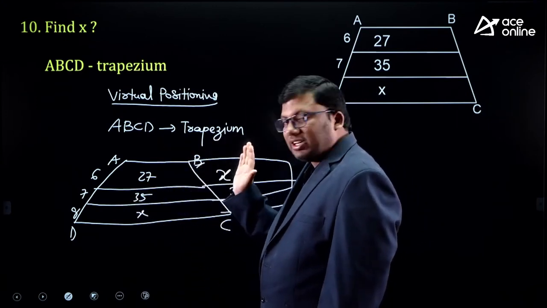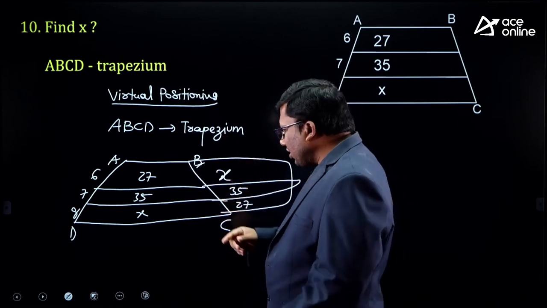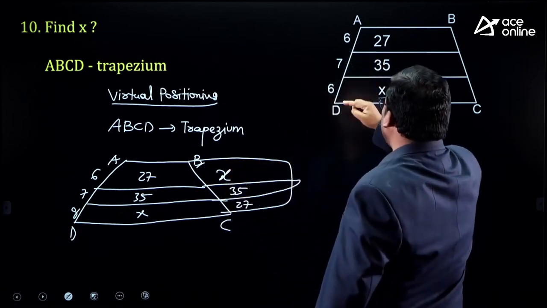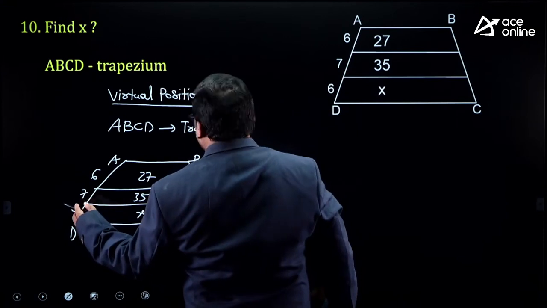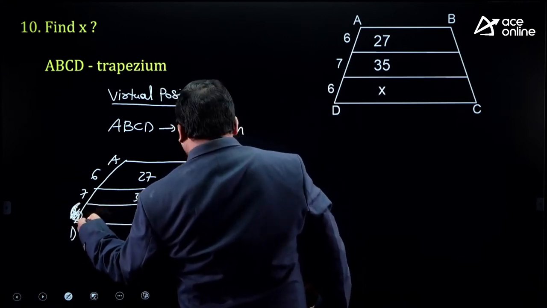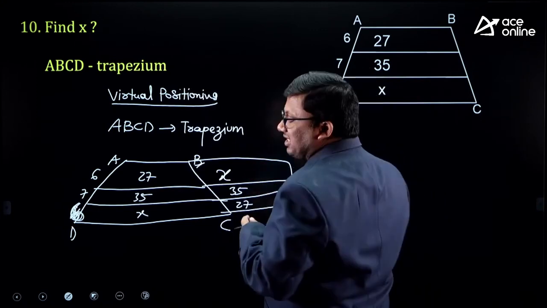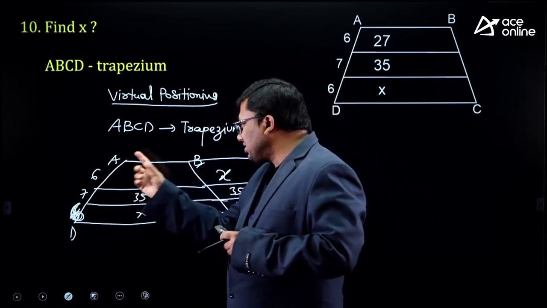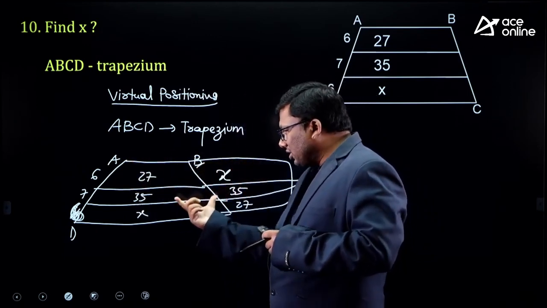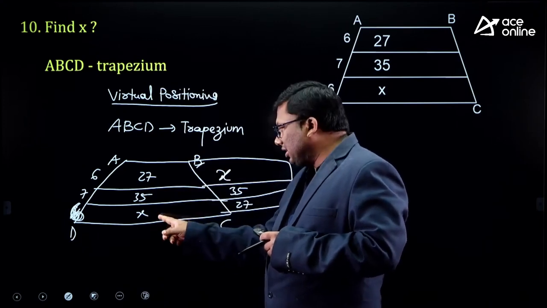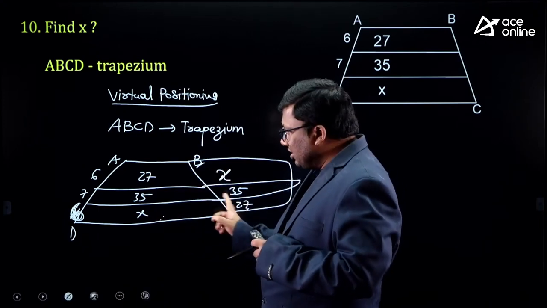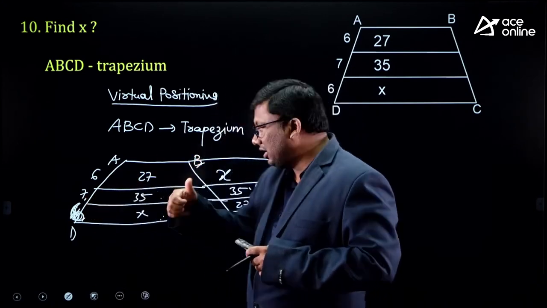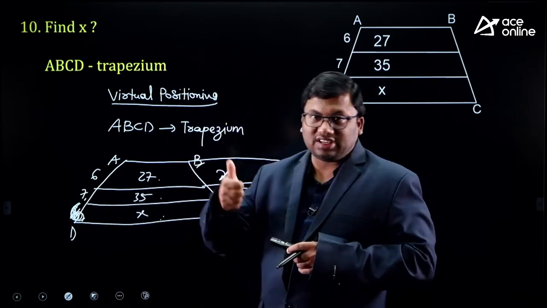Similarly, you can use this concept for the other one. Here it is 6 and here it is 6. 35 plus 35 is 70, and 7 is becoming 70. 6 tens are 60. So these 33 and 33: 33 plus 27 is 60. 35 plus 35 is 70, 7 tens are 70. 27 plus 33 is 60, 6 tens are 60.